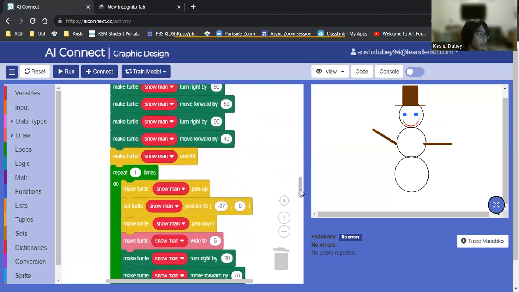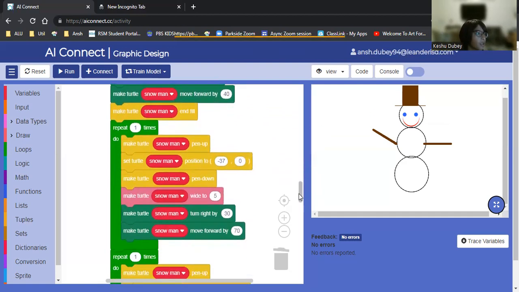So then you gotta actually create the sticks or the hands or arms. Set the location to -37. It goes about right here. Then you want it to have a width of 5, so that's thicker than the rest of the things. And turn right by 30 to get into that diagonal position. And then it moves forward by 70, which takes you right here.